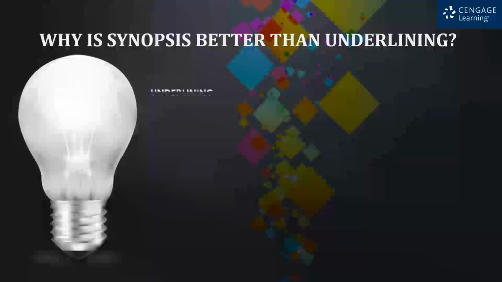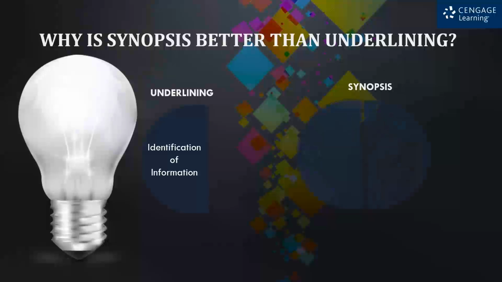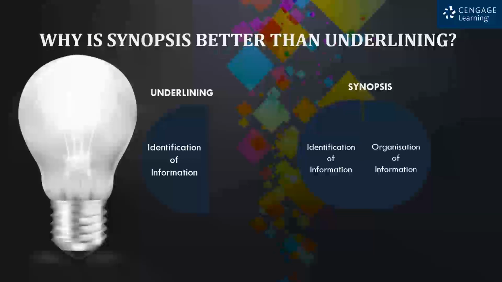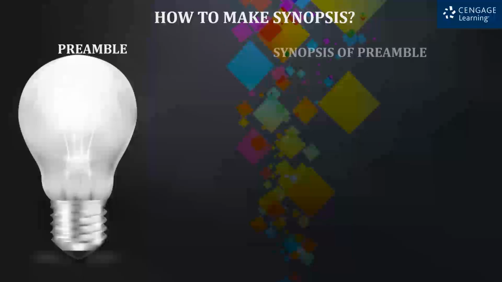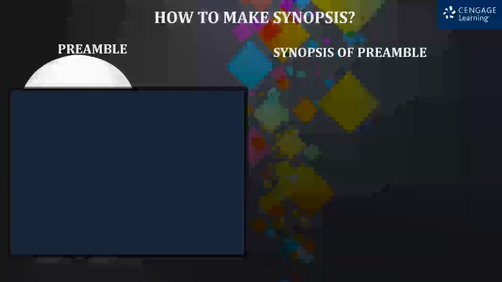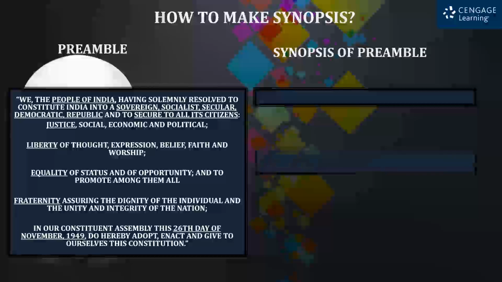Why is synopsis better than underlining? Underlining involves mere identification of important information, whereas synopsis involves identification as well as organization of important information. Let us take an example to understand this better. Here you can see a topic from Indian polity with important information being underlined.